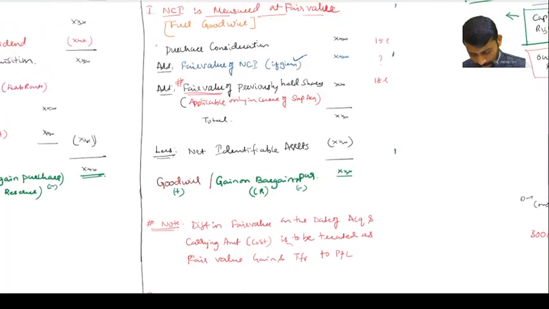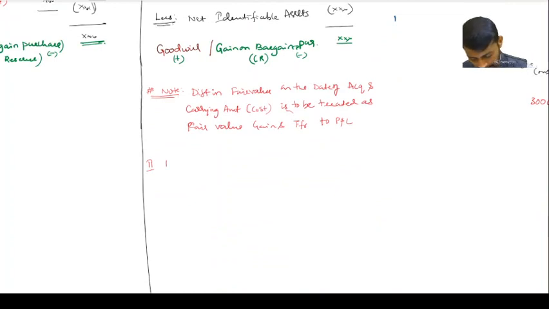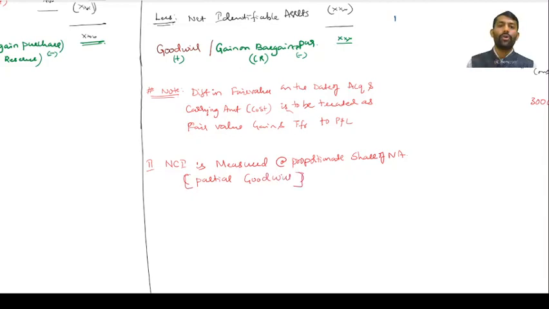Next, let us go to part 2. The second is where NCI is measured at proportionate share of net assets. This is called partial goodwill, because for NCI, for non-controlling interest, fair values are not available.